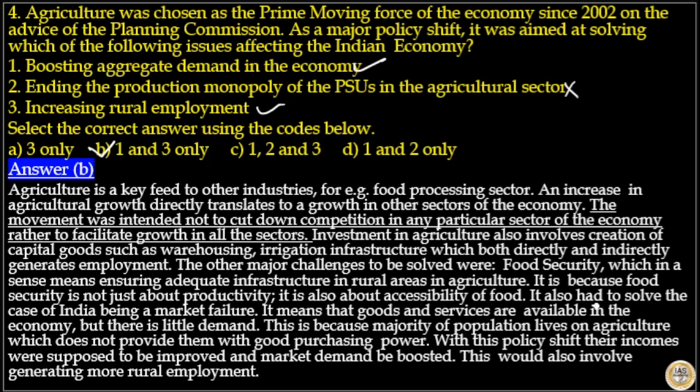It also had to solve the case of India being a market failure. It means that goods and services are available in the economy, but there is a little demand. This is because majority of population lives on agriculture, which does not provide them with good purchasing power. With this policy shift, their incomes were supposed to be improved and market demand be boosted. This would also involve generating more rural employment. So here answer to this question is option B.